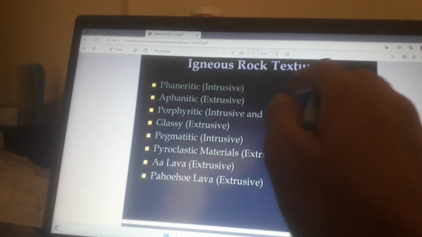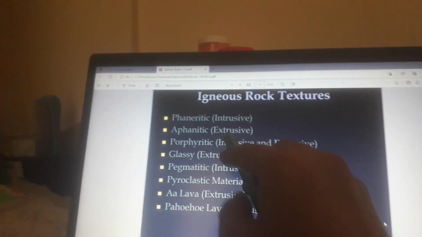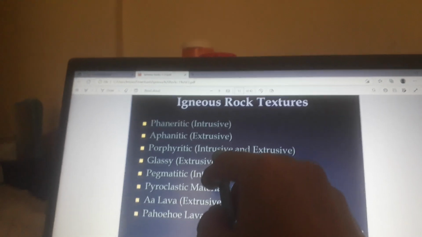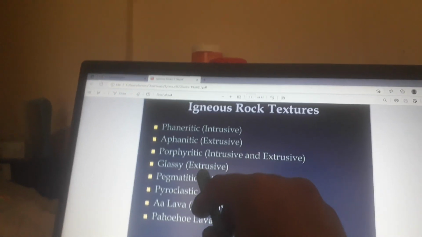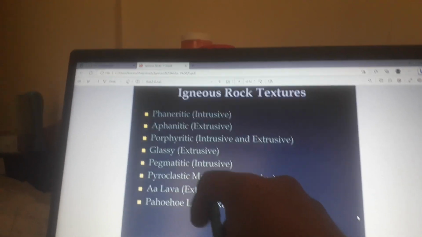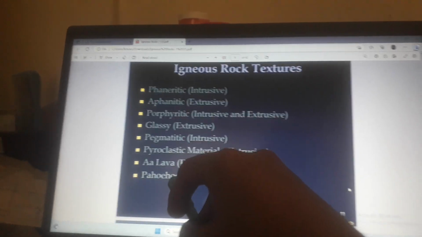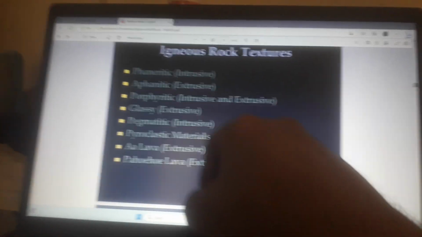Igneous rock textures: phaneritic intrusive, aphanitic extrusive, porphyritic intrusive and extrusive, glassy extrusive, pegmatitic intrusive, pyroclastic materials extrusive, lava extrusive, pahoehoe lava extrusive.